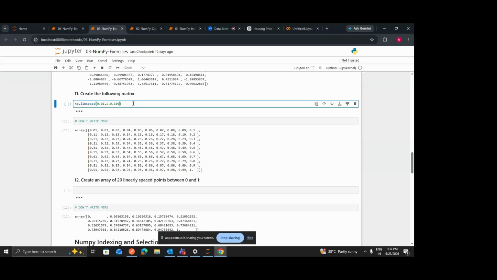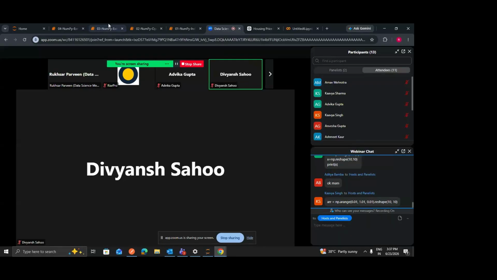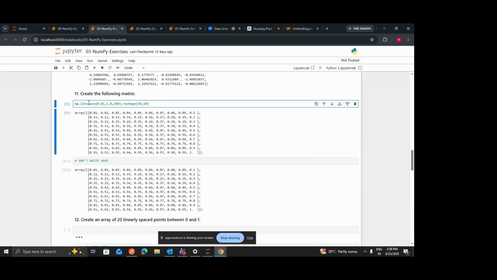We want to generate 100 numbers, and this one we can reshape into a 10 by 10 matrix, so 10 rows and 10 columns. Let's run this. So first is this linspace function, which Kavya gave as the solution. By using this linspace, you can directly generate 100 numbers within this range, and then she has reshaped it. The second solution that most of you have given is the arange solution, right?